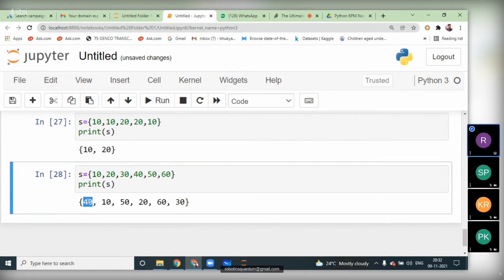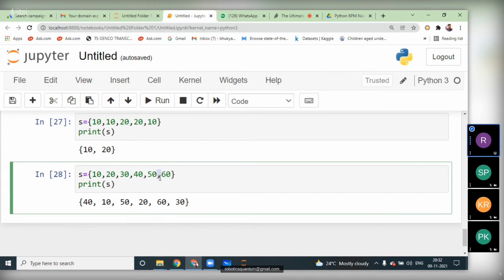The 40, actually the 40 should be in the fourth place, but it moved to the first place. And 10 50 20 60 30. So it's not following any sequence to place the values. The order of these values is not fixed. Insertion order is not preserved.